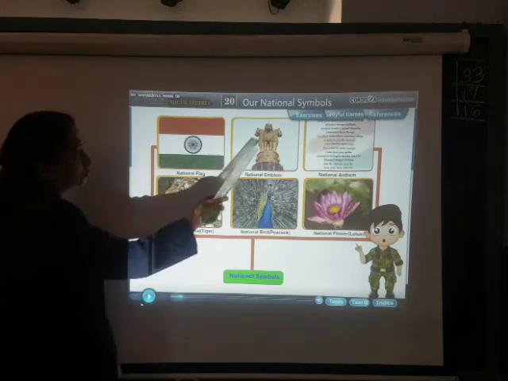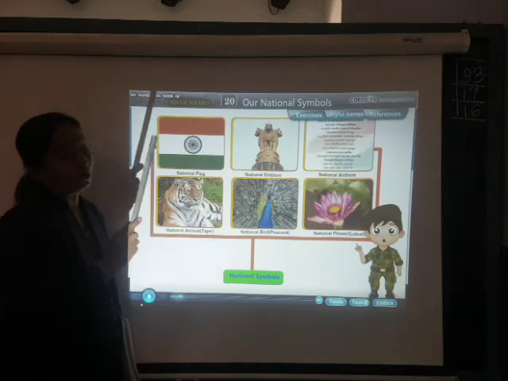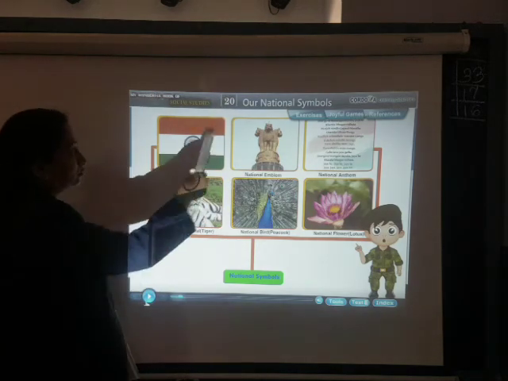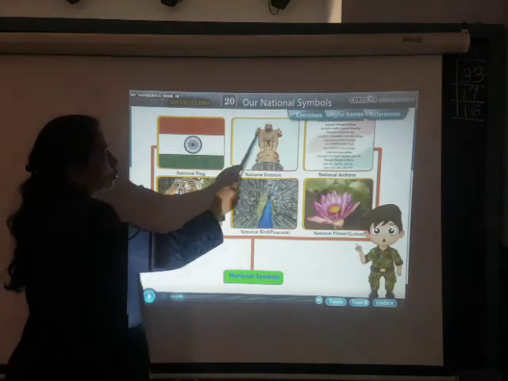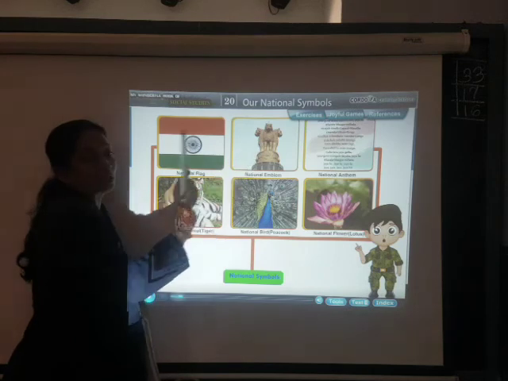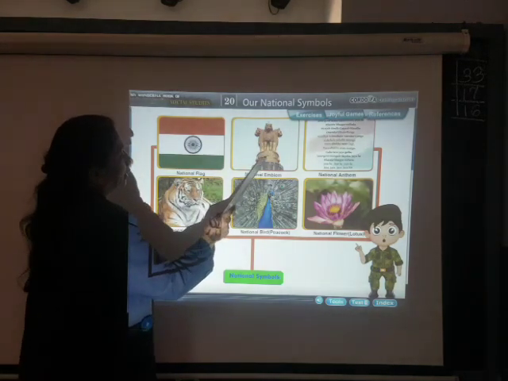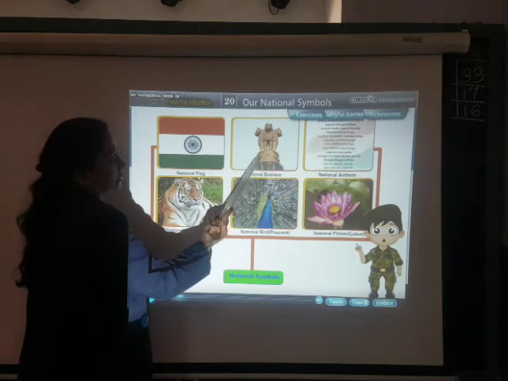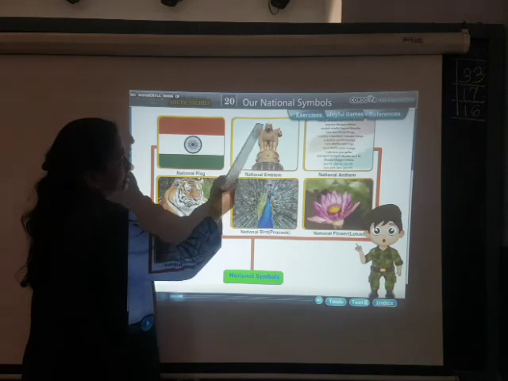One of the faces is to the east, one to the west, one to the south, and on the back side one face looks to the north. So these are the 4 faces, facing towards the 4 directions. Now you can see here that there are 2 animals on this national emblem.